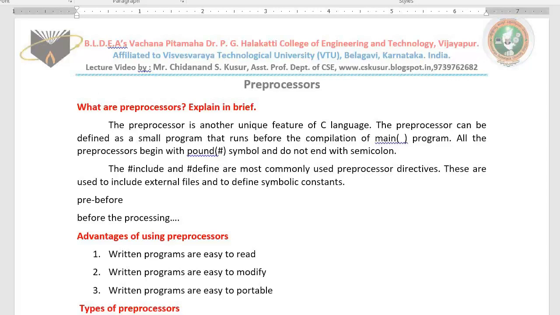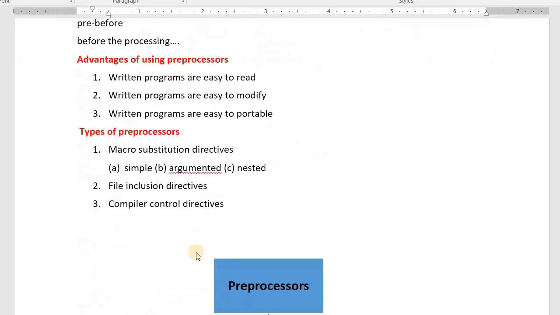In today's class I teach you the last topic from module number 5, that is preprocessors. In exam you may get a question like this: what are preprocessors? Explain in brief. Or what are preprocessors? Discuss the different types of preprocessors supported by C language.